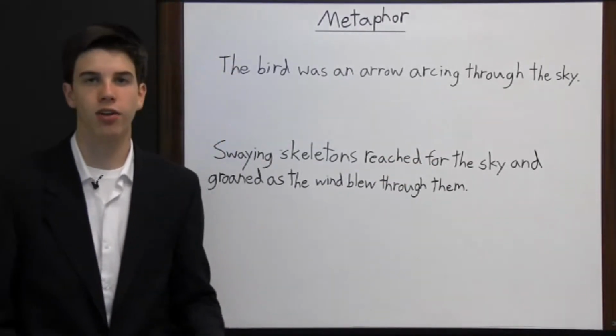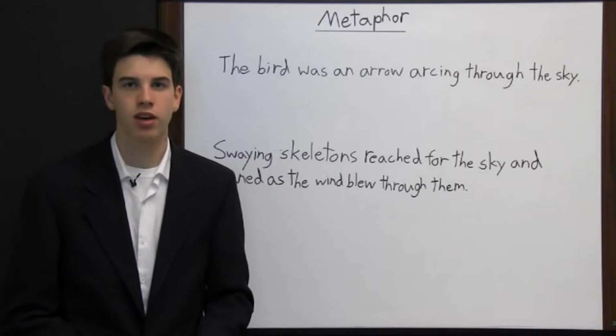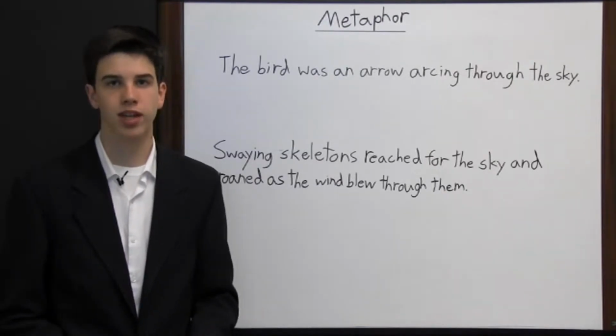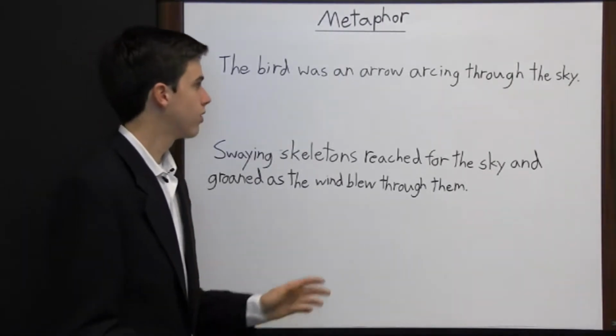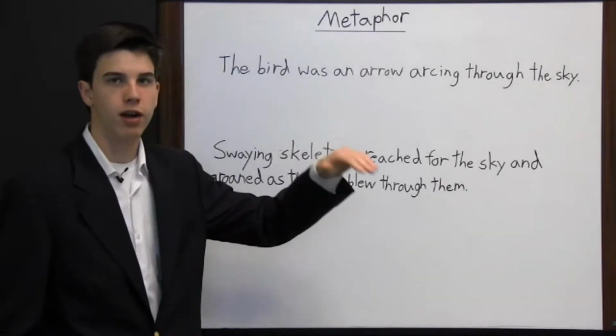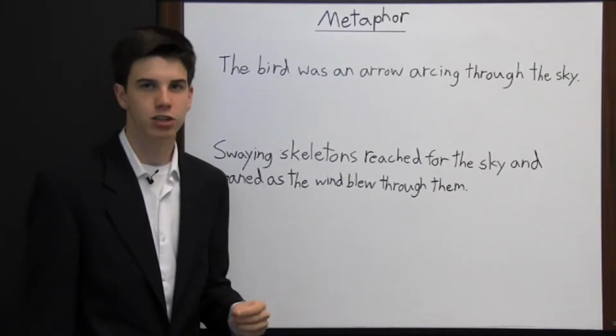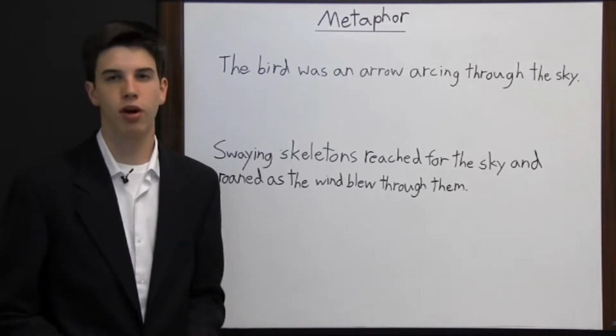This is a way for the author to describe the bird in more detail without being direct and obvious, because the author could say the bird swiftly flew through the air and made a big arc. But that's not very interesting. That doesn't evoke emotion on the part of the reader.